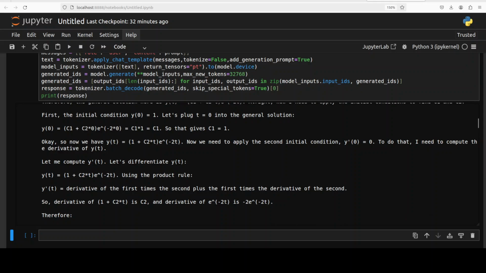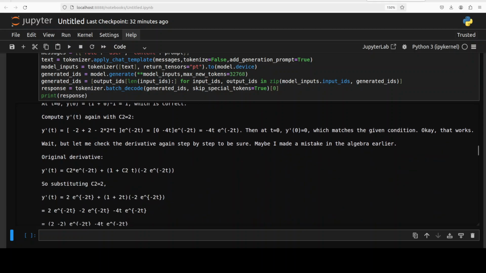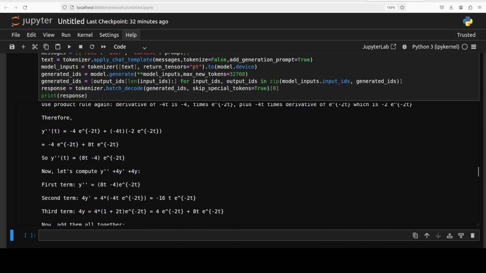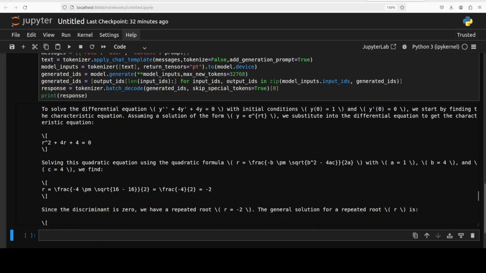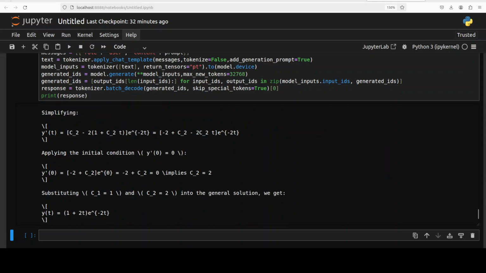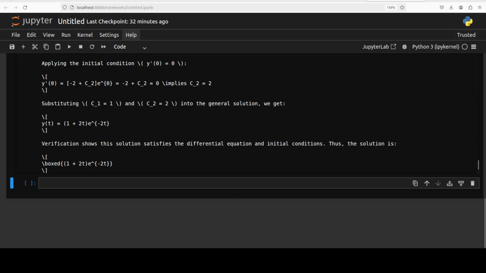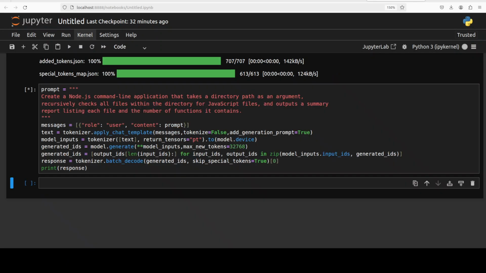The direction is already set, which is correct, and then it is doing a lot of mathematics, a lot of arithmetic, and then it is going very well, I would say. Thinking is done, and then it is talking about what it is doing, and this is a final chain of thought. It is simplifying, substituting, and verifying, and this is the answer, and this is the correct answer. Really good stuff.